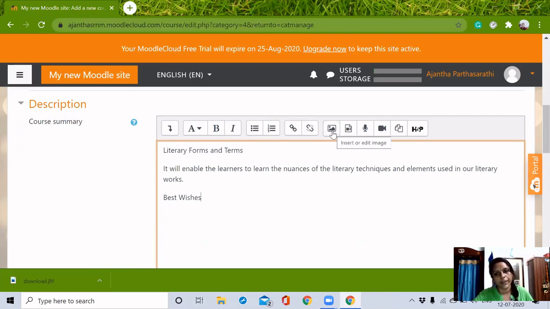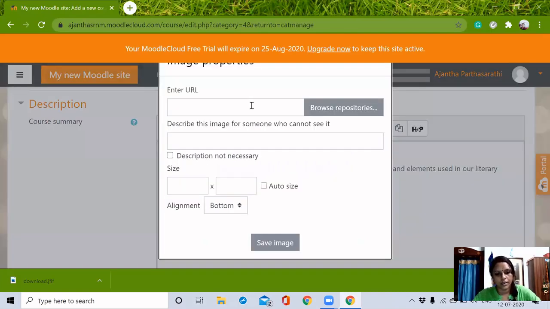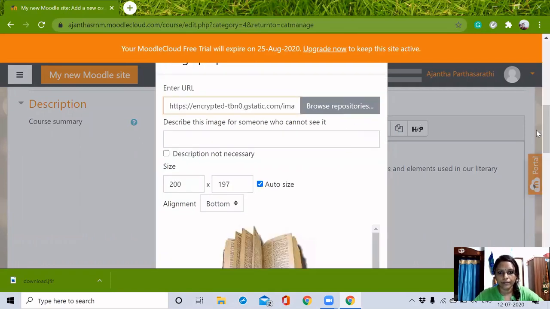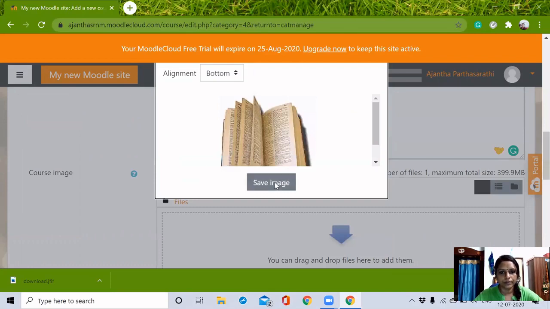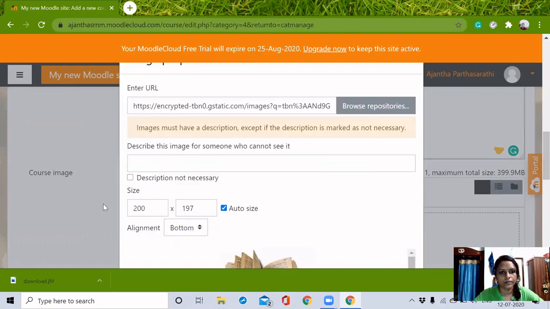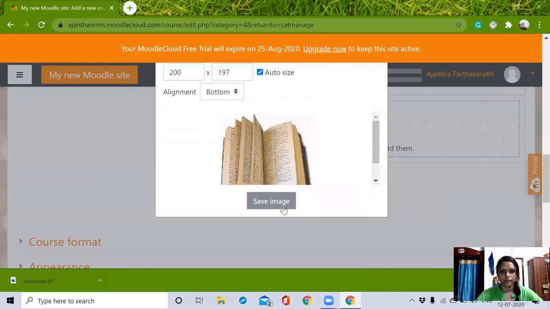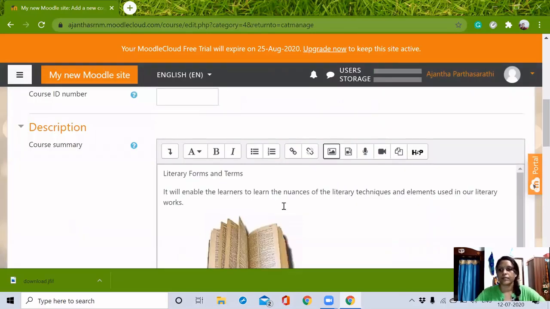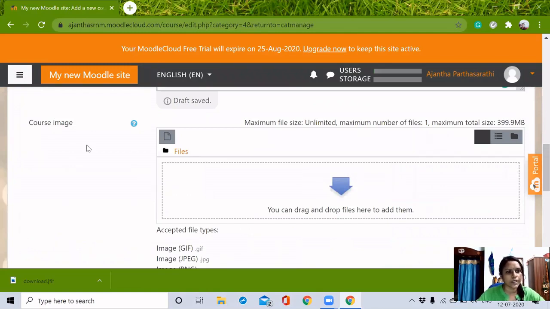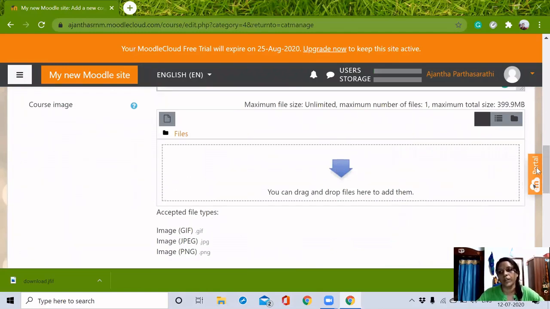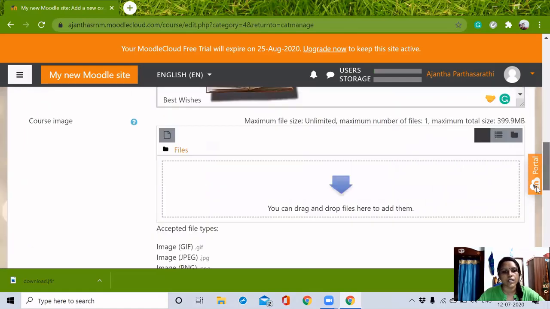If I want to add an image here, just by clicking it, I can copy the URL and paste it here. Fine. Then here it is asked to create a course image. If you want to add it here, we can do. As I have added it here itself, I'm just leaving this.